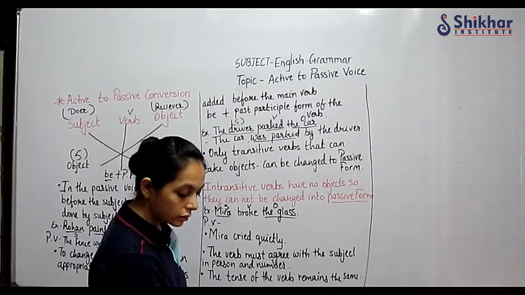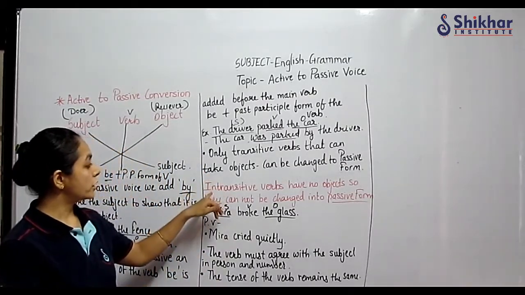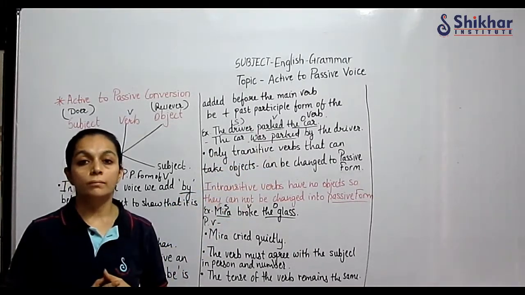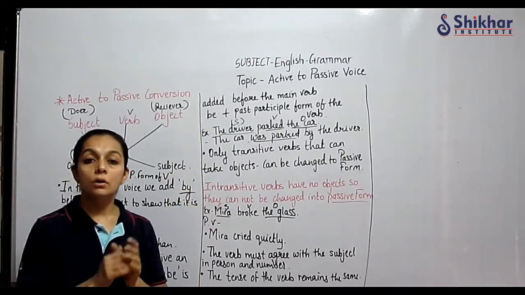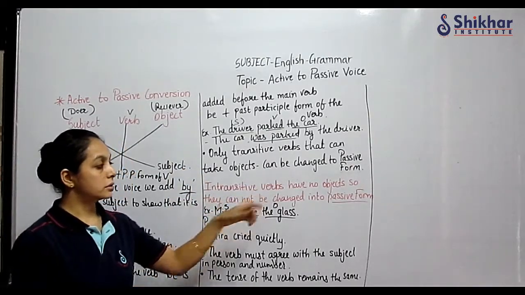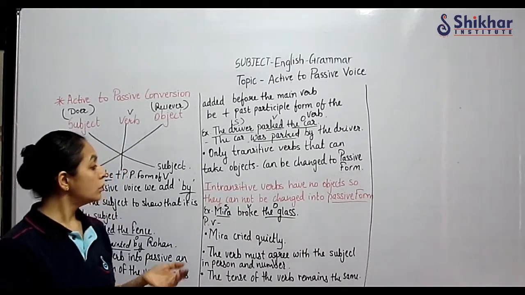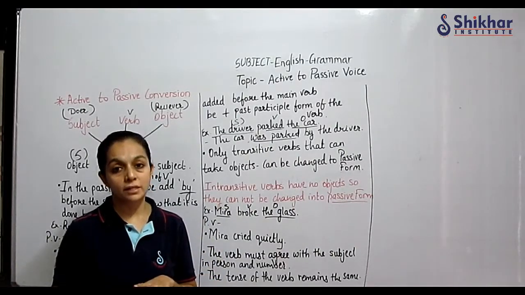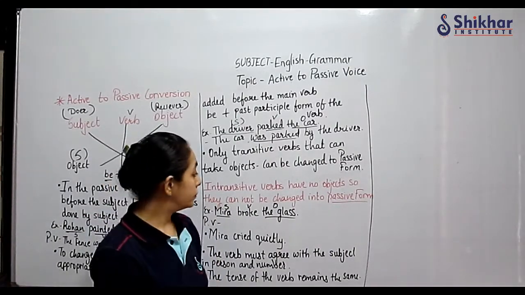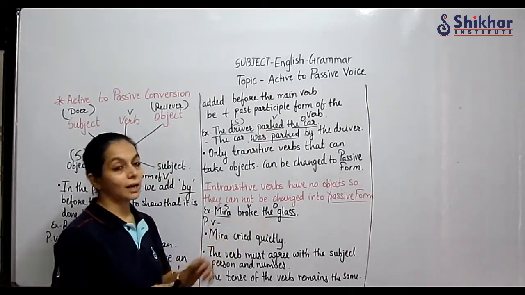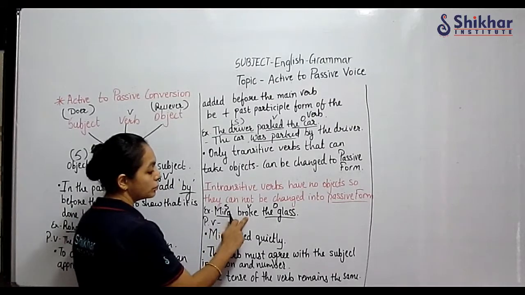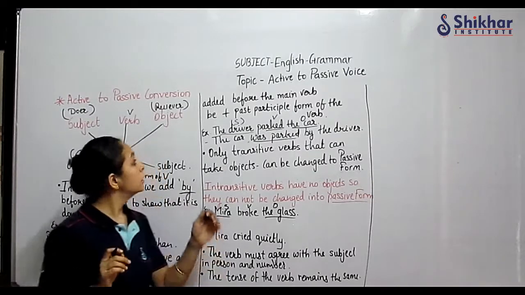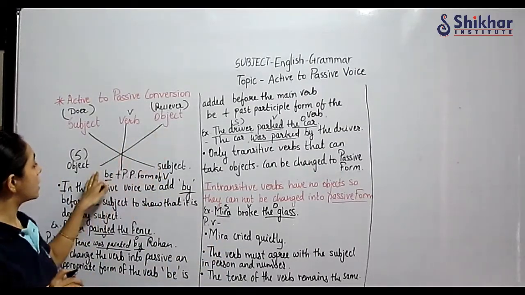Yes. So we will now look here. Very important point: only a transitive verb that can take the object can be changed to passive form. In a transitive verb we have the object, but intransitive verbs have no objects. So an intransitive verb, which doesn't have any object, cannot be changed into passive form. Let us see through an example. See, Meera broke the glass. So here Meera is the subject, broke is the verb, the glass is the object. So I can change it, because what is our rule? The subject goes last, the object comes first.